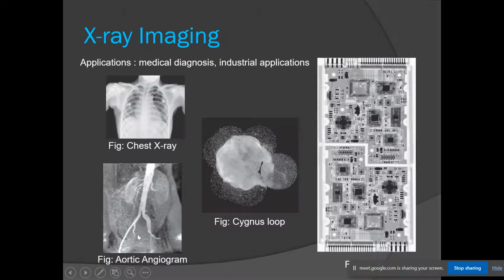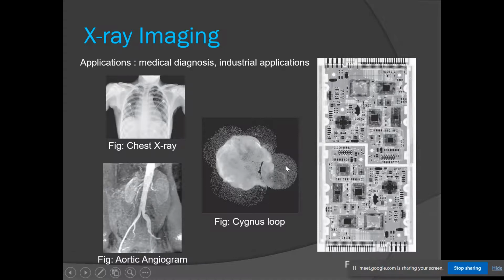Another application is angiography. So you may have heard this term, angiography. It is used to detect the irregularity or blockages in the arteries or veins. For that we inject the X-ray contrast element using a hollow tube in the arteries. So we inject the patient with the contrast element that enhances the contrast of the arteries, so that the blood vessels will be clearly visible, and the radiologist can easily see the blockages in the arteries and veins. So that is the process of angiography.